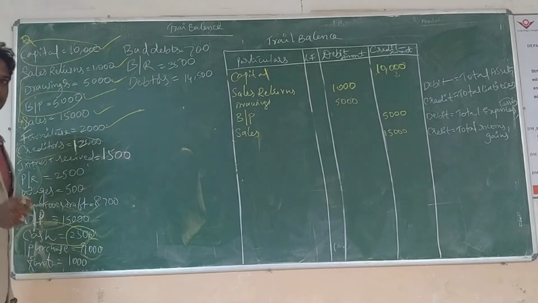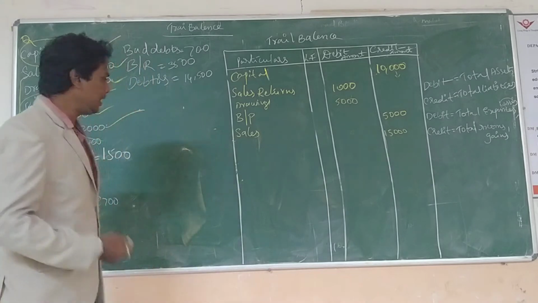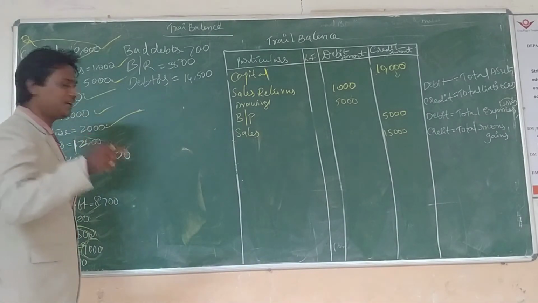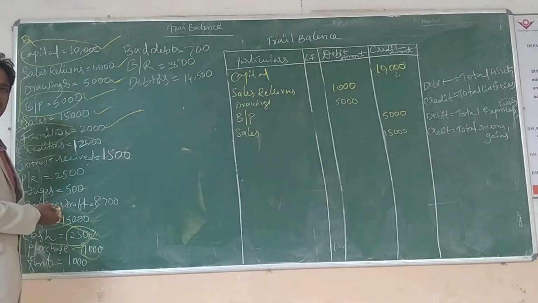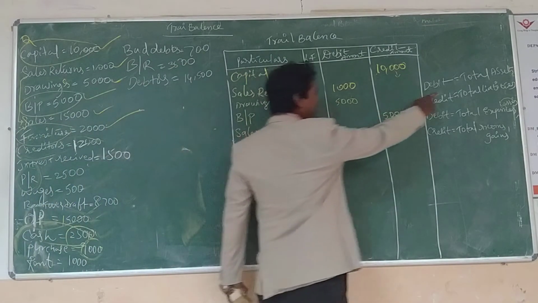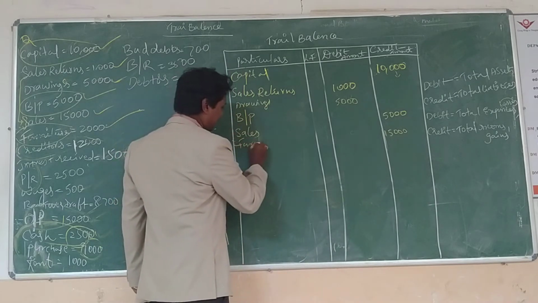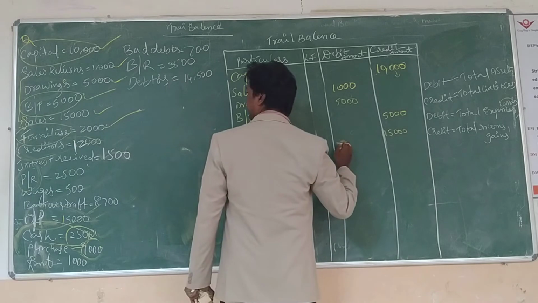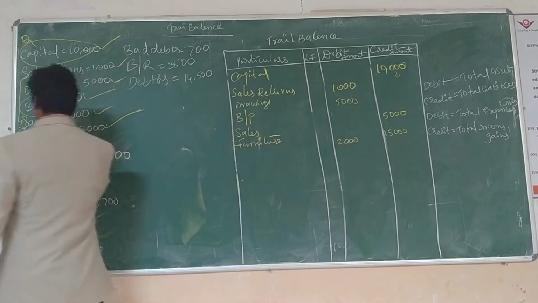Long-term means about 3 years and is considered a fixed asset, while below 1 year is considered a short-term or current asset. All assets go to the debit side, total assets. Furniture, debit side, 2,000 rupees. Yes, furniture is over.